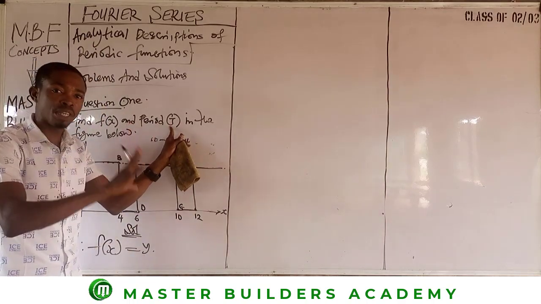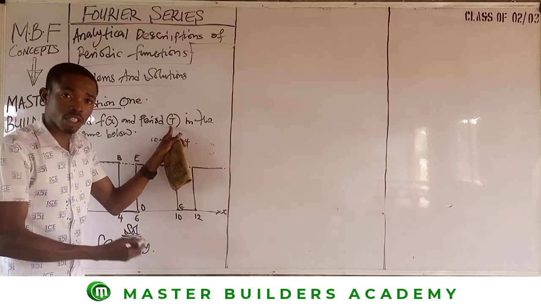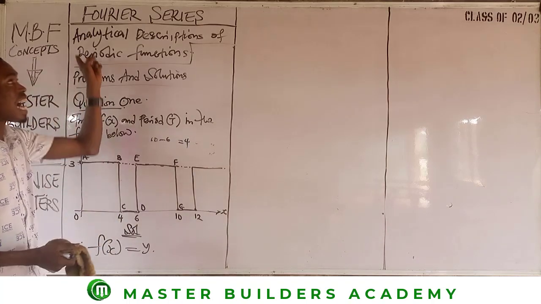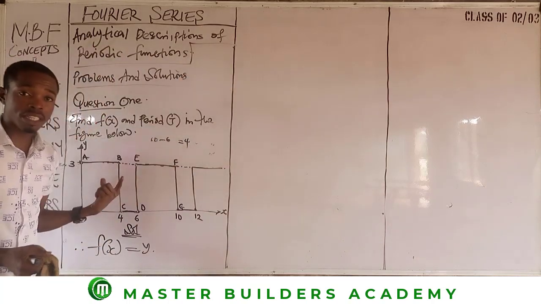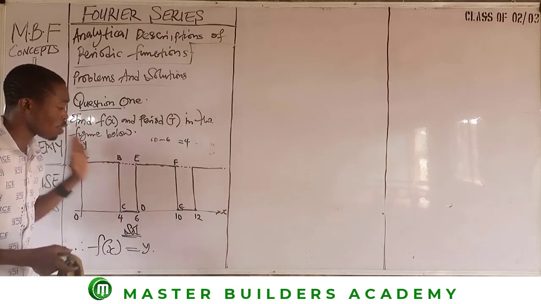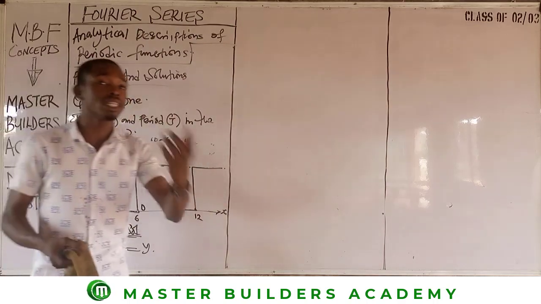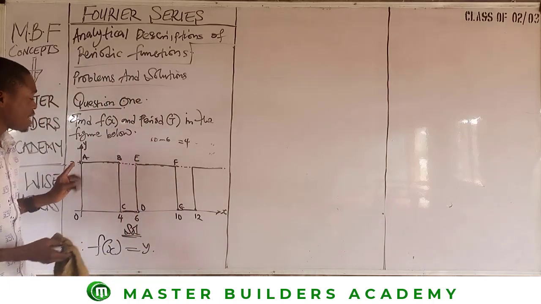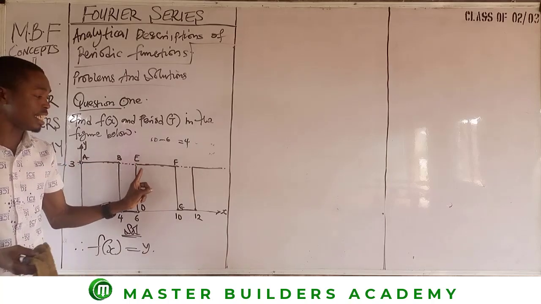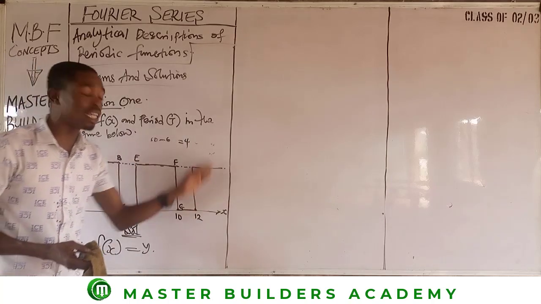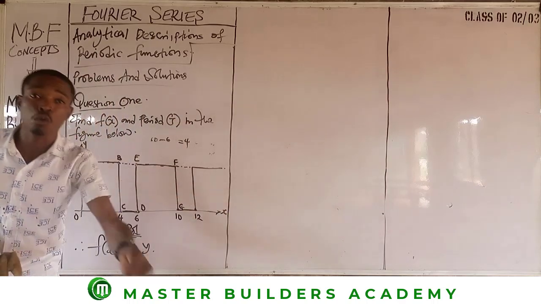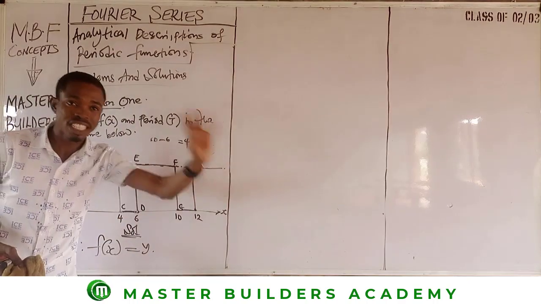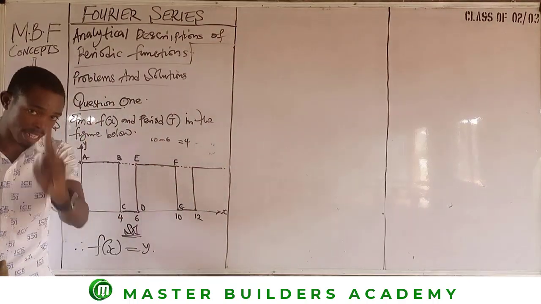Why do we need to get the period first? The reason is that this will enable us to know where we will stop our analytical description of this graph. Otherwise, if you don't know, you can just begin to solve to this end, and of course, what you are doing is no longer relevant. So having been able to get the period, I know that my analysis will start from A and end at E. Because if I continue from A through G and to the rest, I will have what I already had from A to E. So there is no need to continue the same thing, right? So this is the first key.